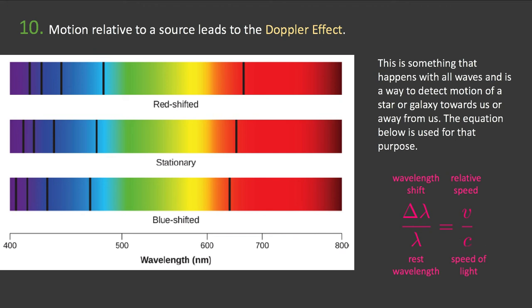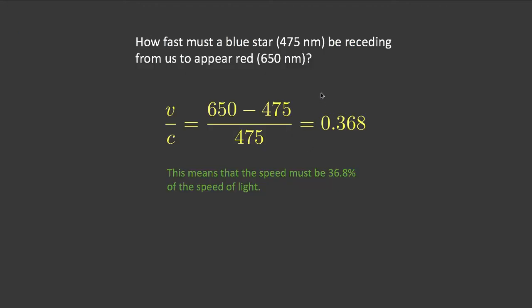And we'll finish up with one example of that equation. So how fast must a blue star be receding from us to appear red? Well, we can plug into that equation. We're going to find this ratio, V over C. So one wavelength minus the other, that's your shift in wavelength from 475 to 650. So it's this change, divided by its original, unshifted 475, and we get a value of 0.368.